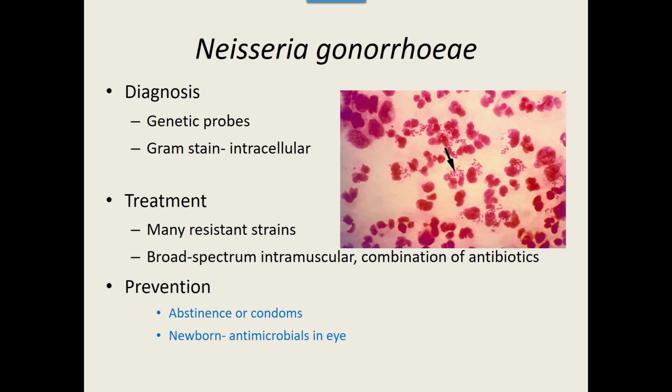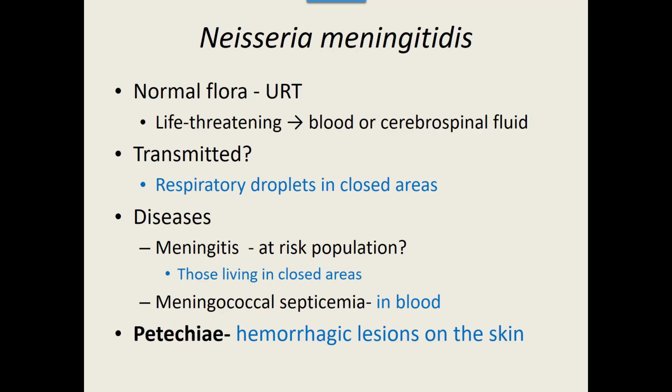Now, the other Neisseria that can cause problems is Neisseria meningitidis. It is normal flora of the upper respiratory tract, so it's not uncommon to find this in the upper respiratory tract. However, it becomes life-threatening if it gets somewhere else. If it gets in the blood or the cerebral spinal fluid, this is when it becomes deadly. Now, it can be transmitted by respiratory droplets in closed areas. So people that live in closed areas, they live in dorms, they live in schools, they live in barracks if they're in the military.